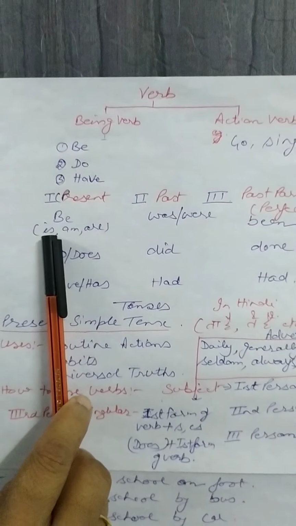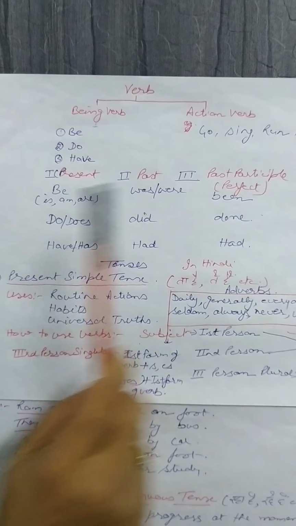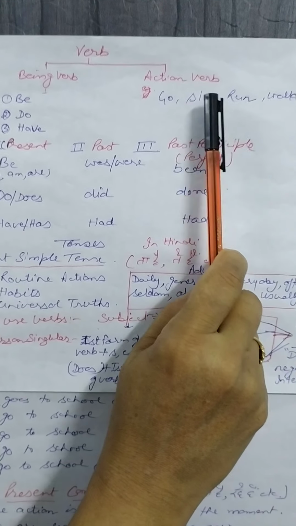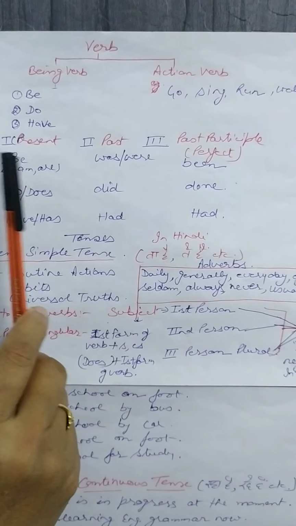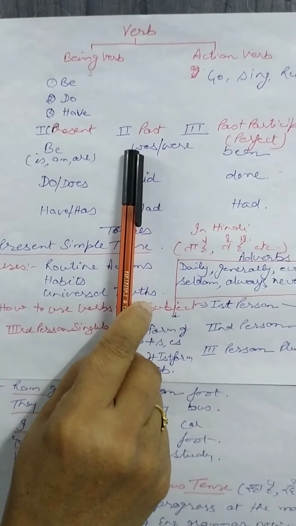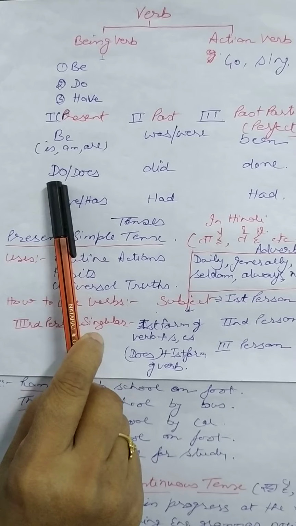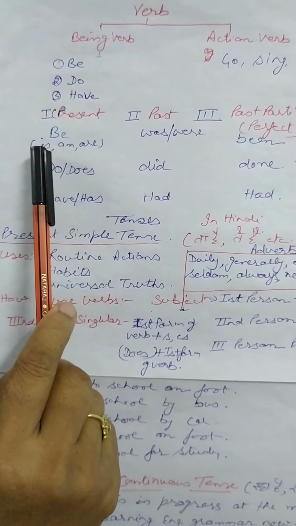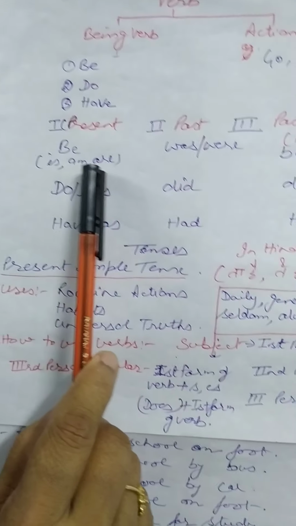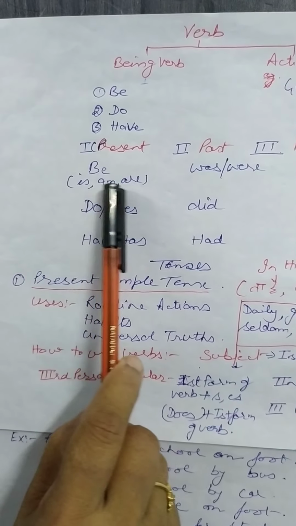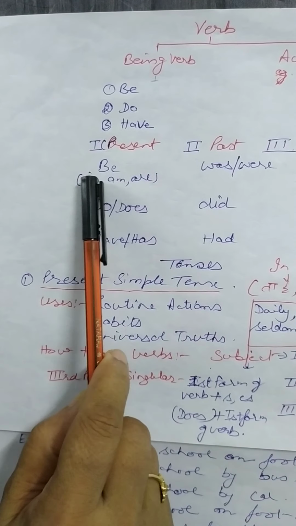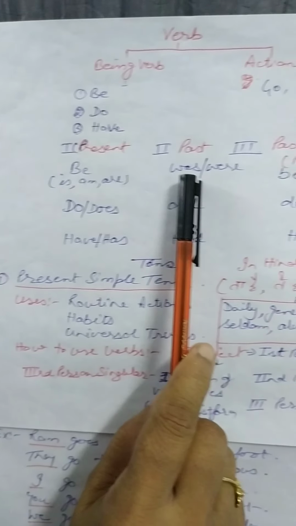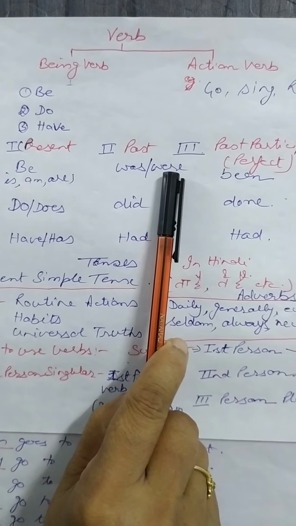These verbs can be conjugated into all three forms. As we conjugate verbs, for example, you say go, went, gone, sing, sang, sung. Same way, we have be, was, been; do, did, done; have, had, had. You see that I have written is, am, are here under be. Actually, these words are also a form of be. These words are derived from be. Same way was, and it can be were also.